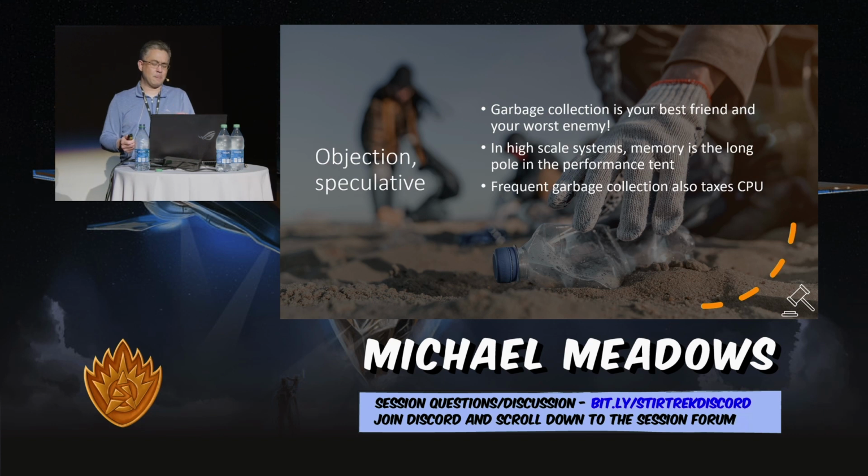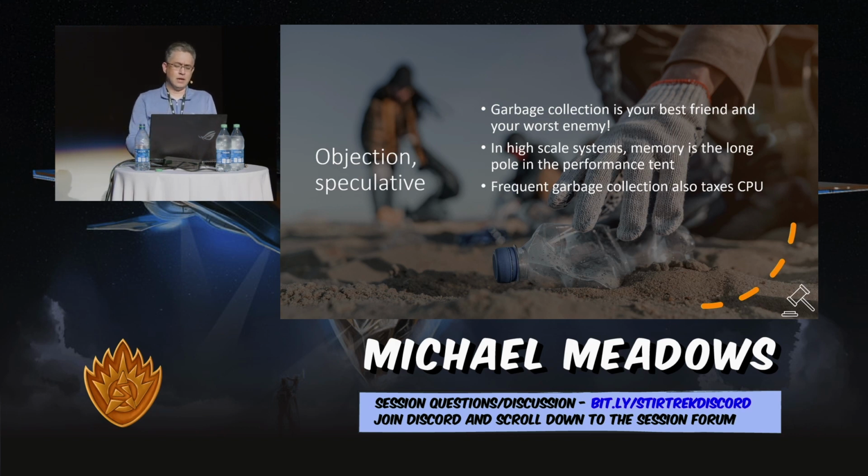In high-scale systems, in systems that have thousands to tens of thousands, hundreds of thousands, millions of requests or operations happening in very short periods of time, you can watch in a profiler this sort of sawtooth pattern of your memory usage, because you keep creating objects and then destroying them, and creating objects and destroying them, and that has a meaningful impact on your performance.